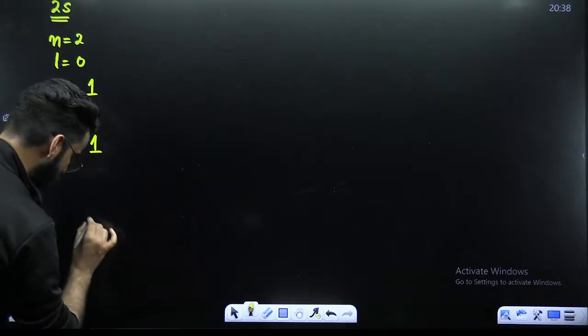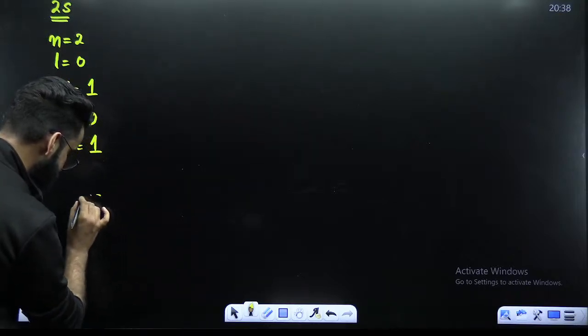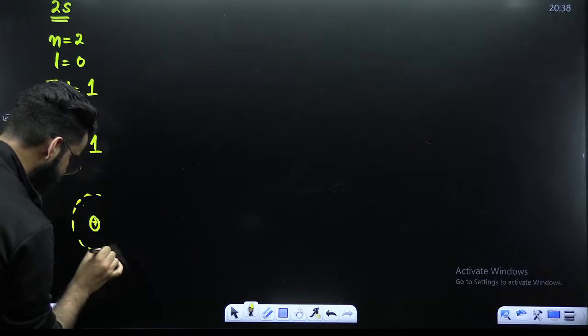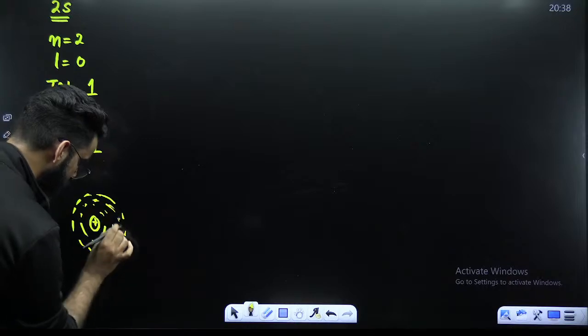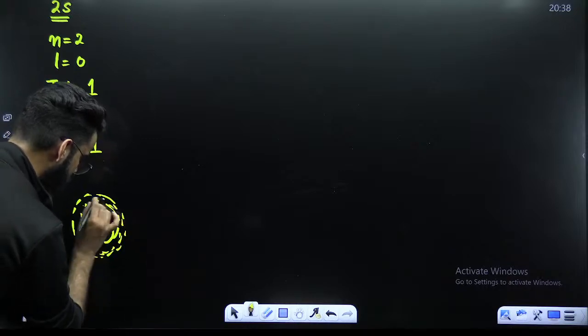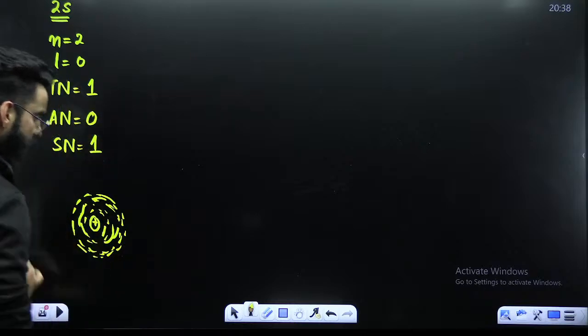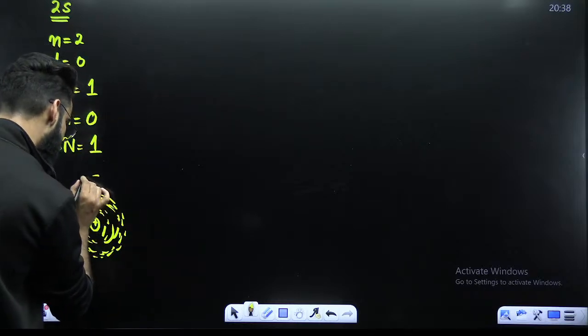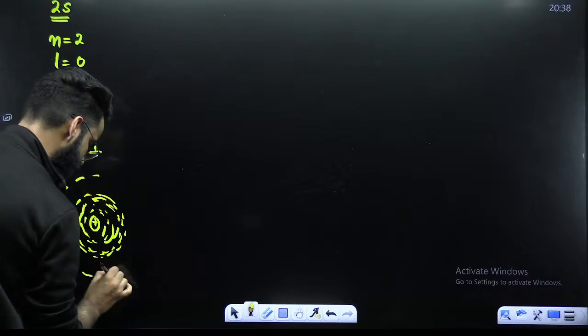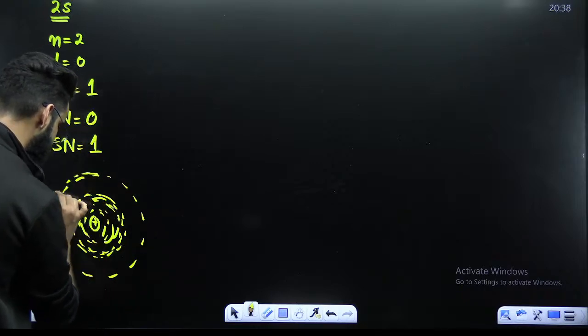So how do I show it? Let's say this is the nucleus. This is your electron density, first of all. Now, after this electron density, you will find a spherical region wherein the probability of finding the electron will be 0. And after that region, again, the electron density will start like this.